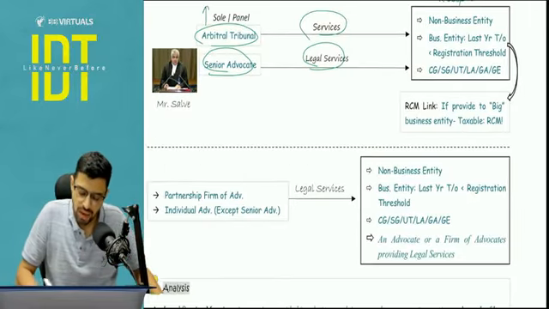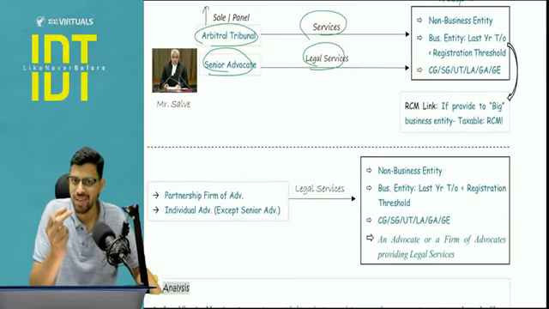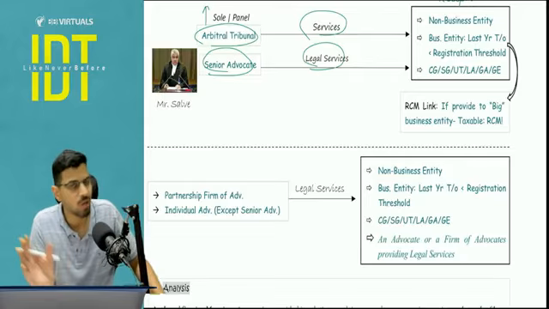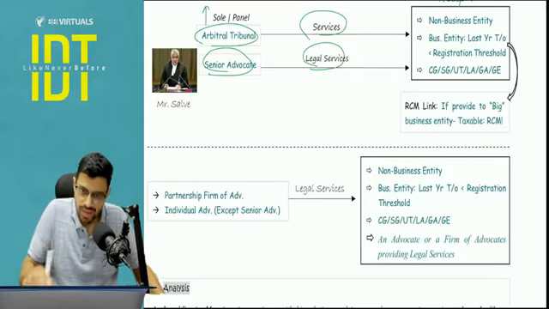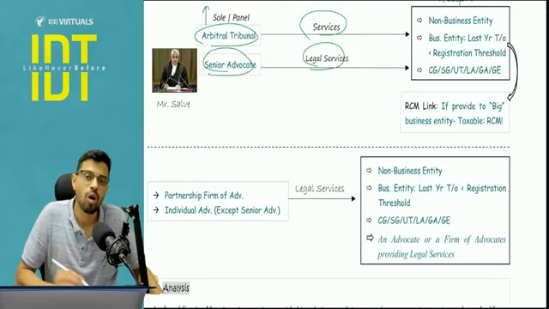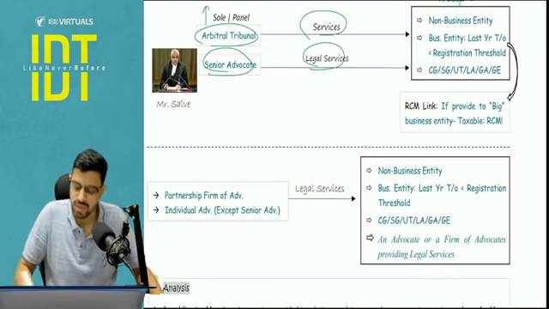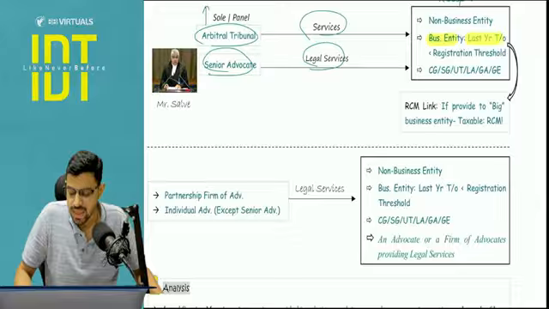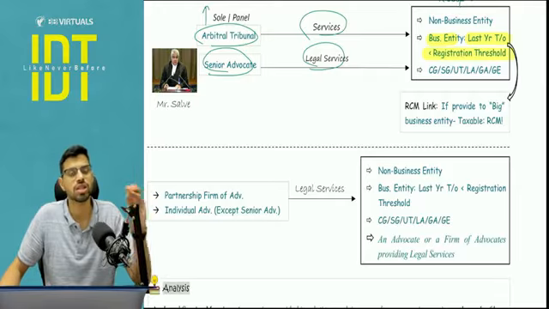Next, I use a word in the class that is a very convenience-related word. You will not use it in the exam. You will write this completely in the exam. It is a small business entity. Now, what do you mean by small business entity? In the exam, you will write: the business entity whose last year turnover was less than the registration threshold.